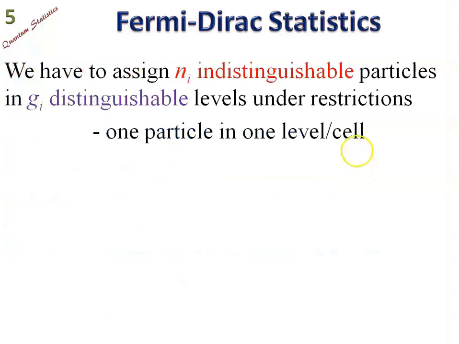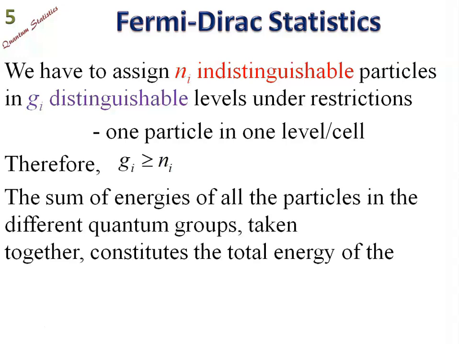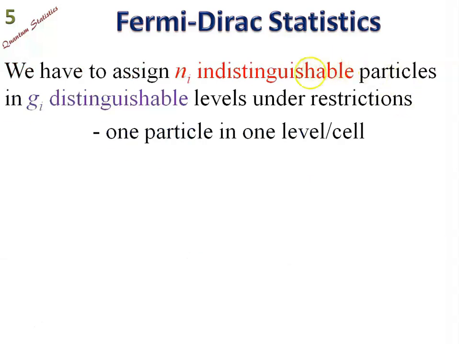Now we have Ni indistinguishable particles to be distributed in Gi distinguishable levels. These levels, these cells are distinguishable. They have addresses. Every cell has a different address. Now the restriction is that only one particle is in one level.